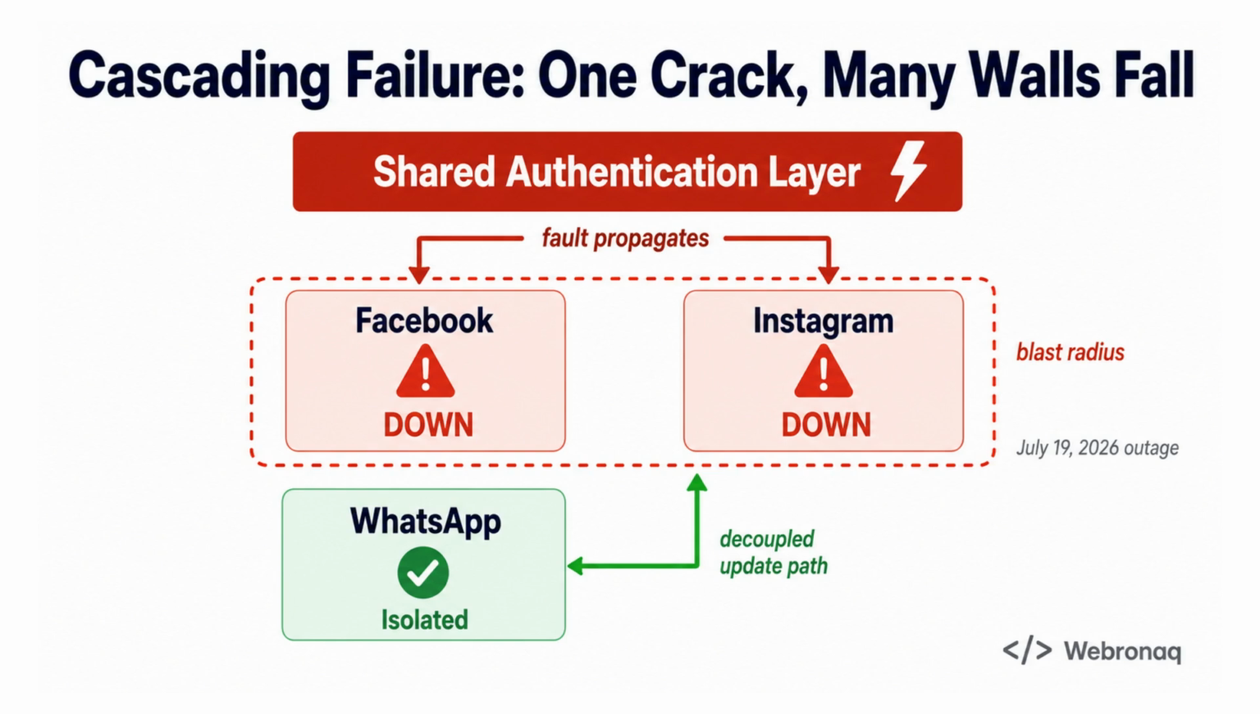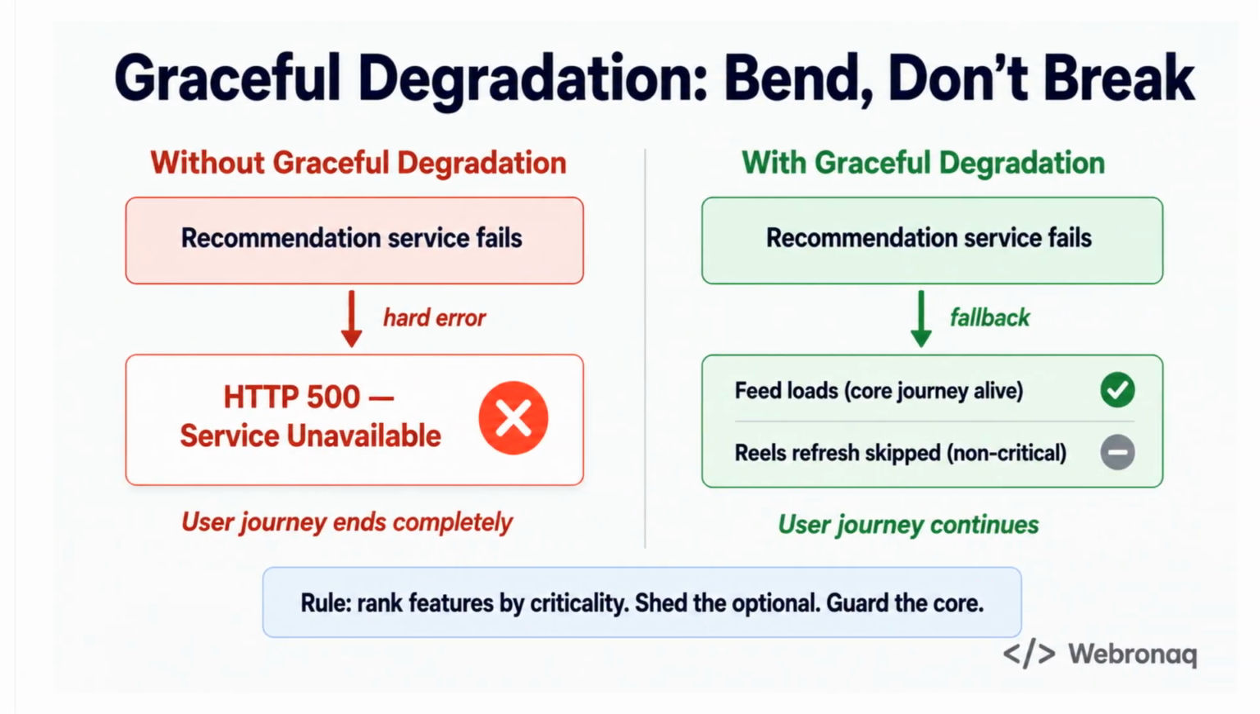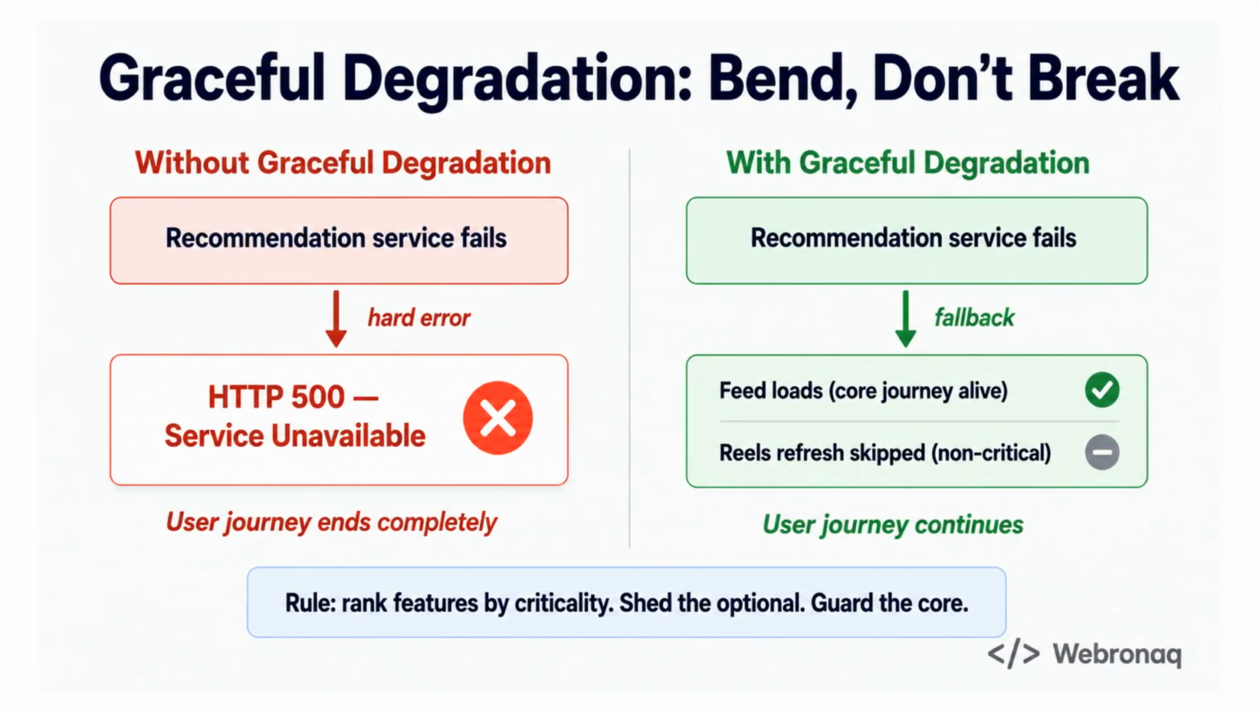This is the core danger of shared dependencies in distributed systems. You think you have two separate services, but underneath, they are drinking from the same well. When that well breaks, everything connected to it breaks together. The fix is architectural, and it starts with a pattern called graceful degradation. Now that we know why cascading failures spread, let us talk about how well-designed systems contain them.